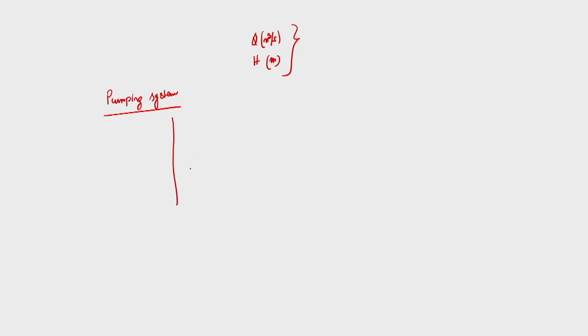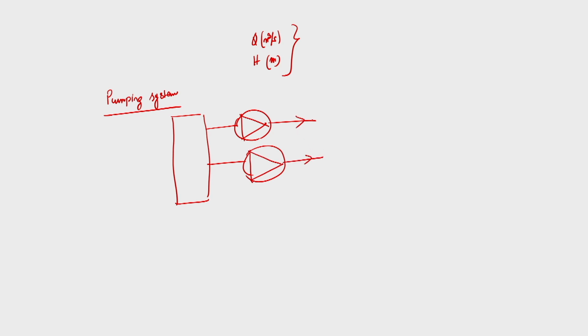So, while we are talking about pumping system design, maybe we are taking water from a sump. And we will have at least 2 pumps to supply water, and all of them will supply water to a common header. So, this is known as the common header, and from the common header the branch lines should be connected to different places where you need water.